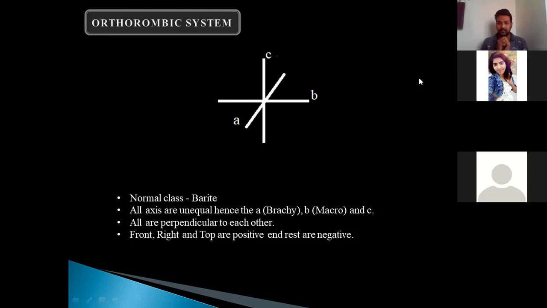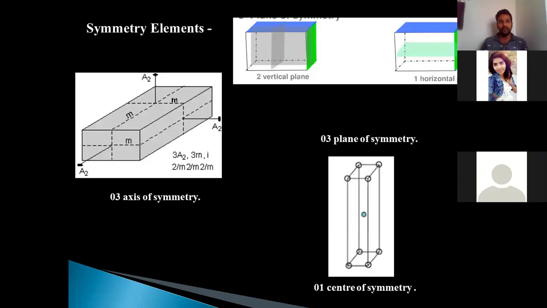The A-axis is referred as brachyaxis, whereas the B-axis is referred as macroaxis. So there is a specific name for them. The A-axis as brachy, whereas the B-axis as macro. Later on, they are used to name the domes like brachydome and macrodome. So we'll see it later. Let us see these symmetry elements.